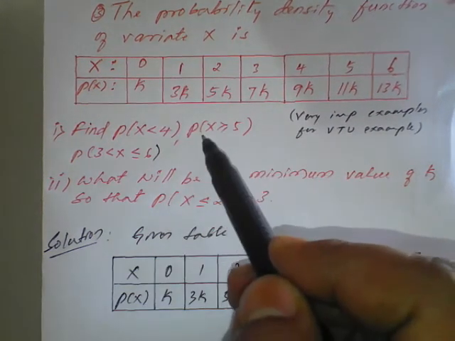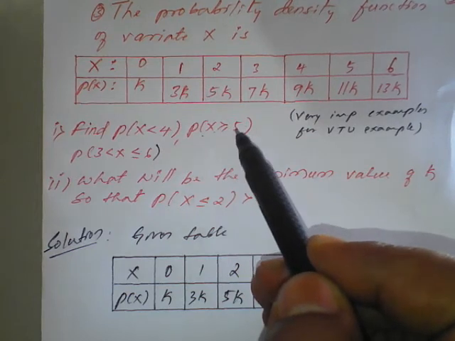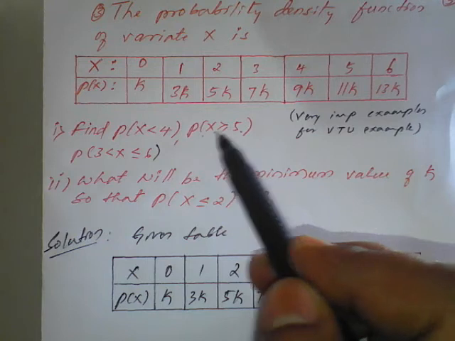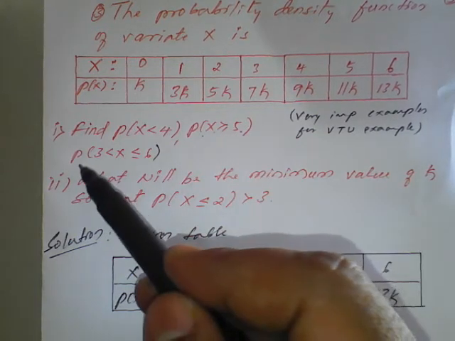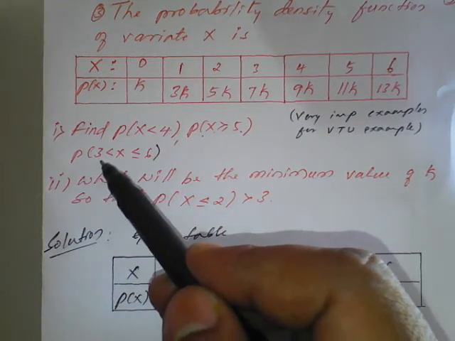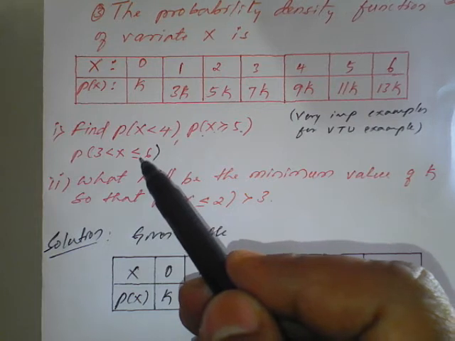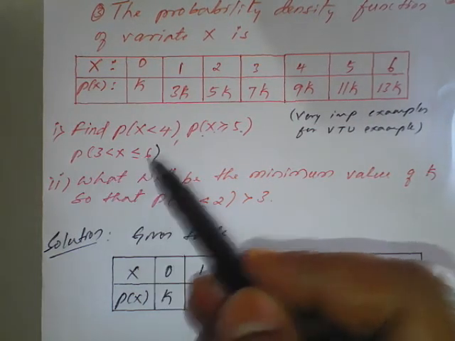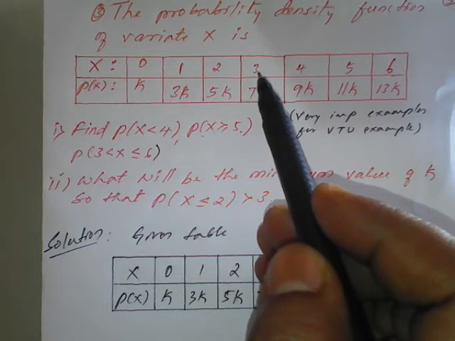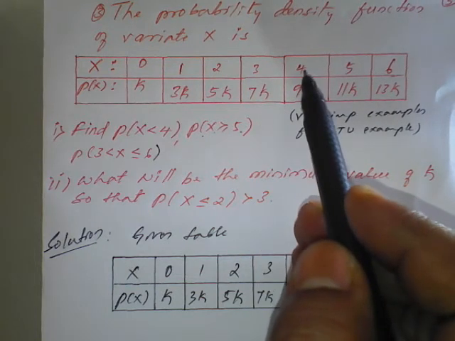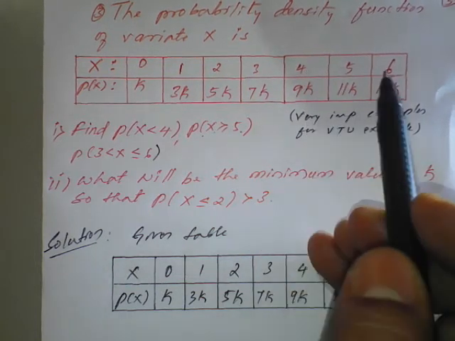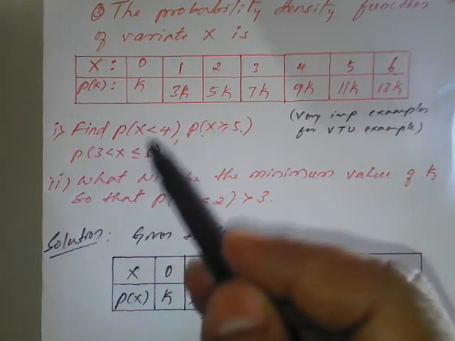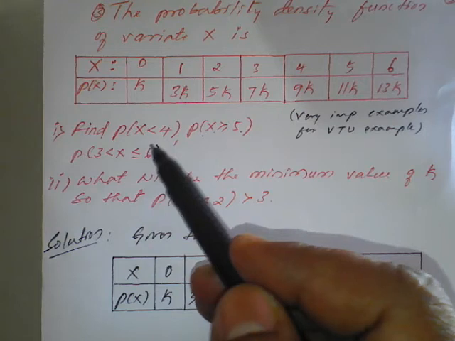P of x greater than or equal to 5 means you have to include 5, so 5 and 6 come under it. Next, x greater than 3 but less than or equal to 6: strictly greater than means 3 will not come, so 4, 5, 6. This is the explanation of what we need to find.